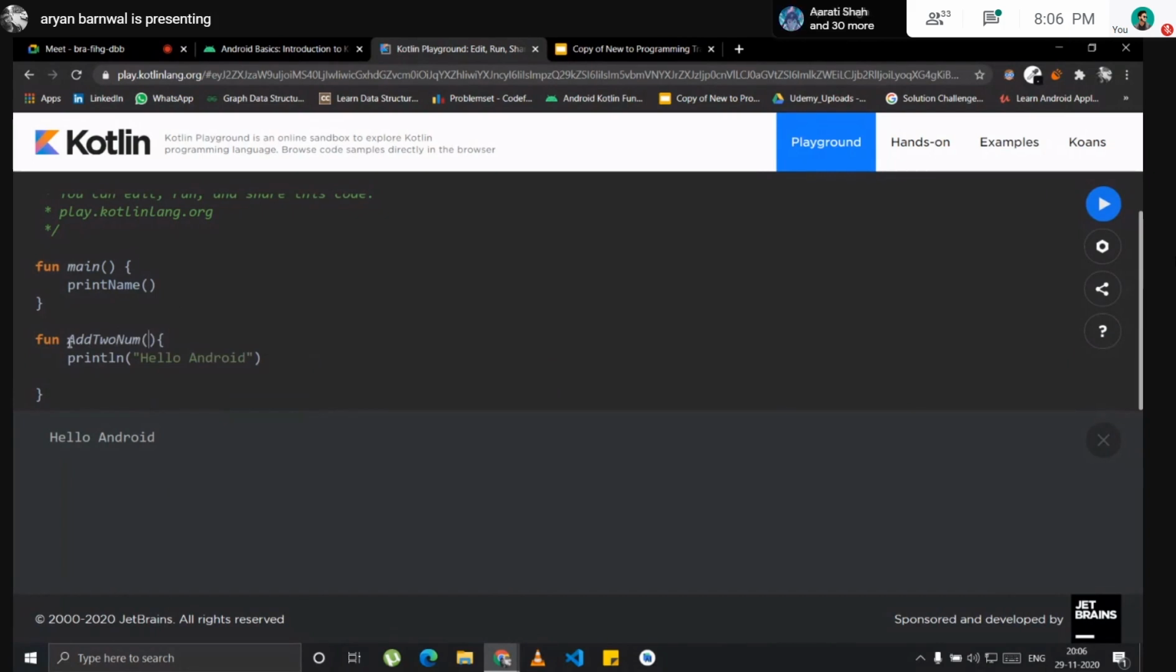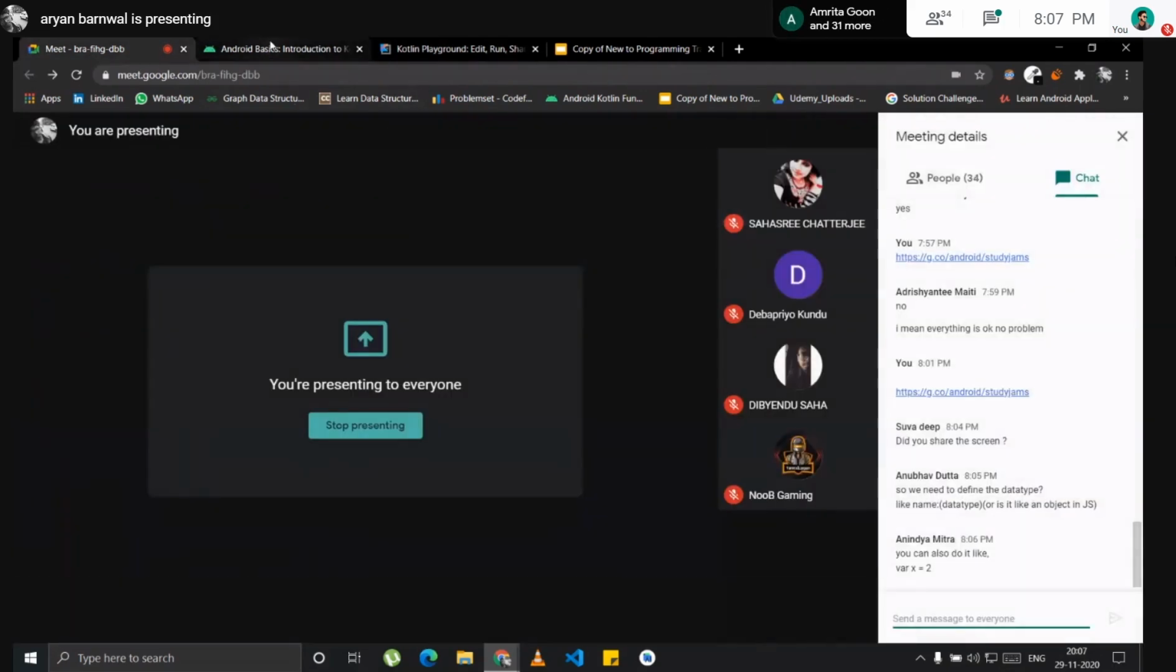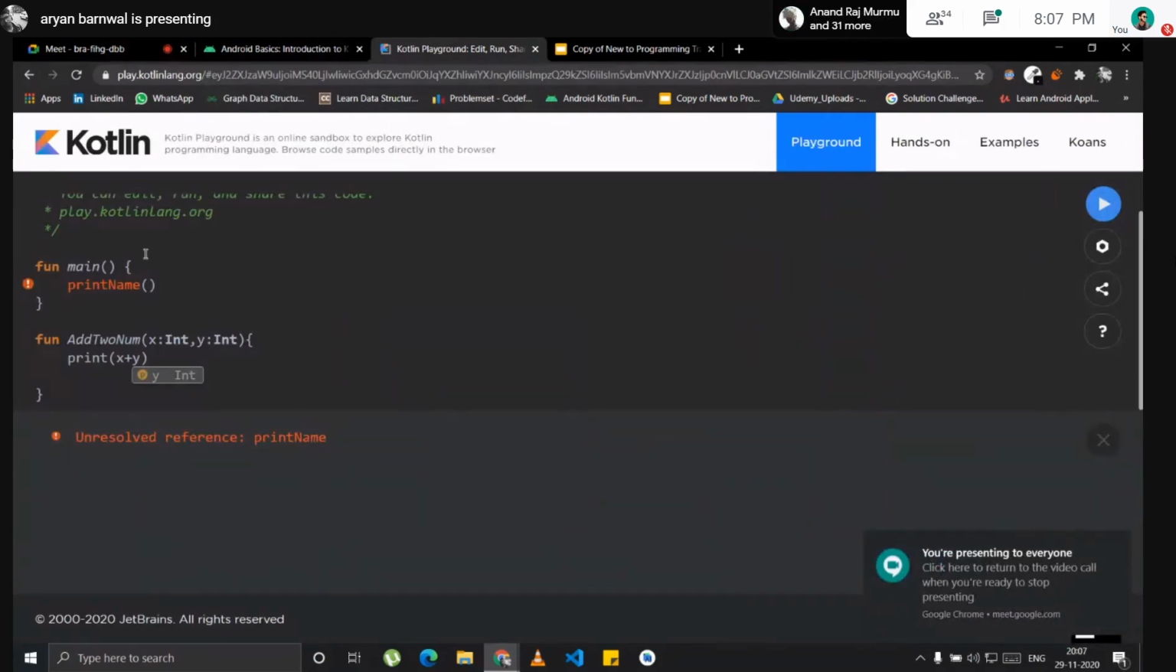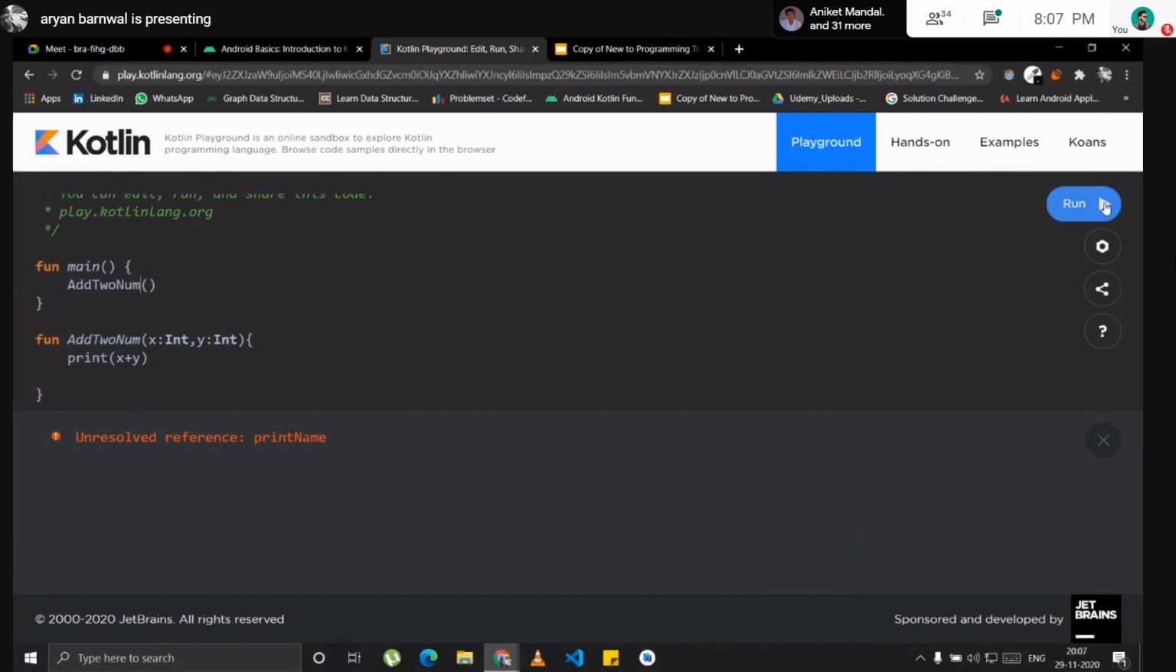I will take two numbers and return the value by adding them. So x is of int type and y is of int type. I will print x plus y. This works fine, no problem. So this is how we use a function. I just changed the name here and forgot to rectify that. Okay, let's run it.